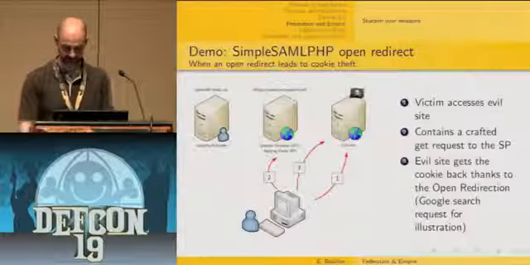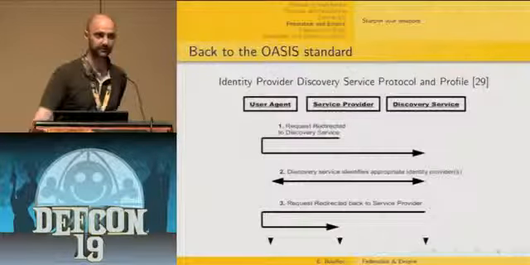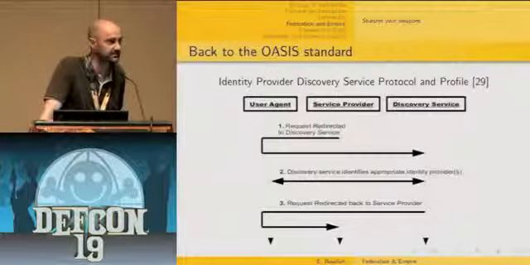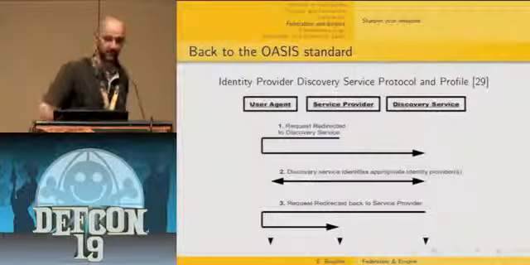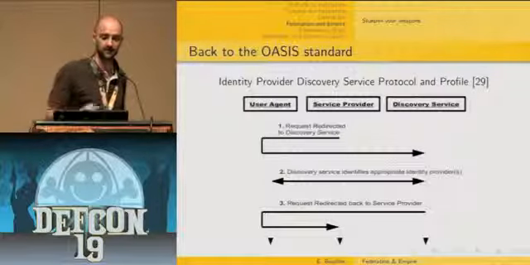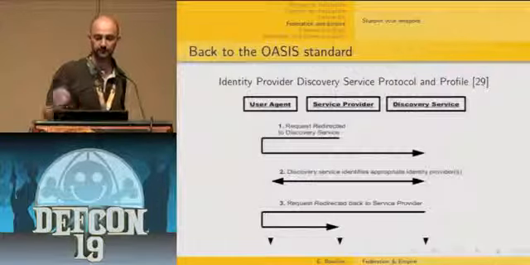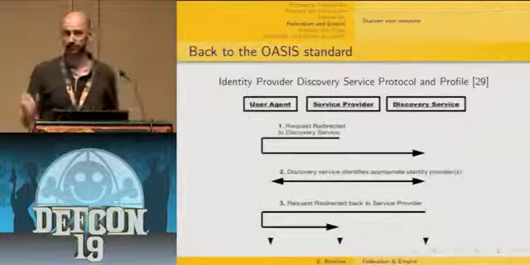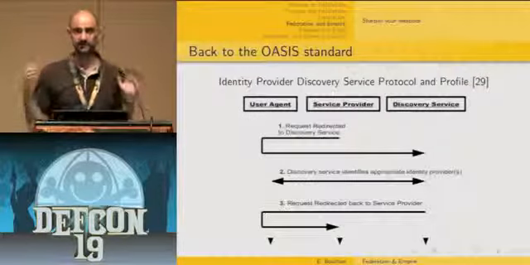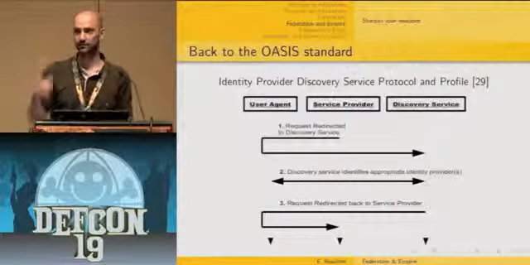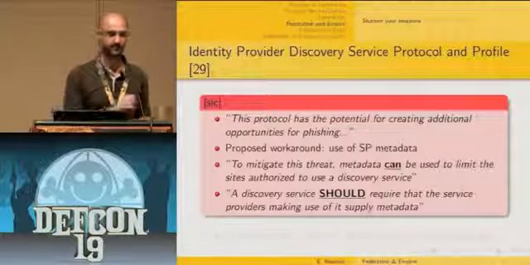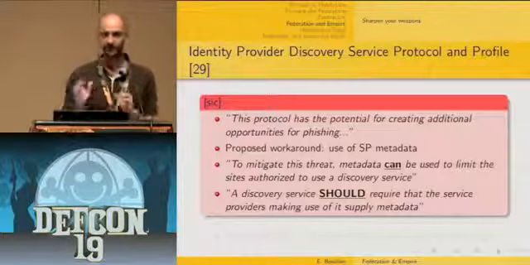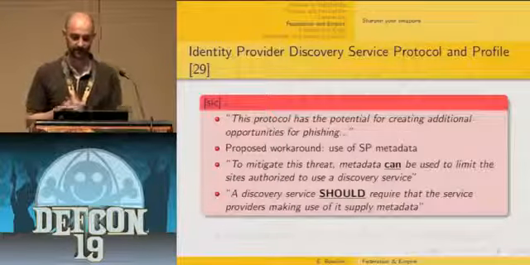The thing is that, if you go back to the standard, these vulnerabilities are not implementation issues, but more specification issues, because they come from the identity provider discovery service profile, and it's actually built in. The open redirection is in the specification. And when they wrote this specification, they somehow felt that there was an issue.